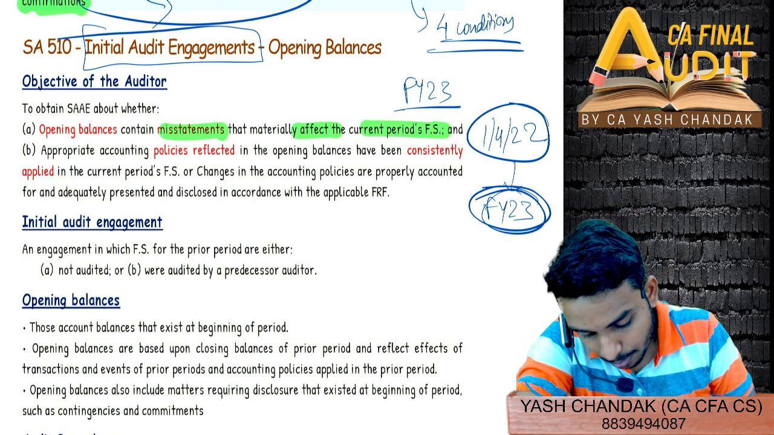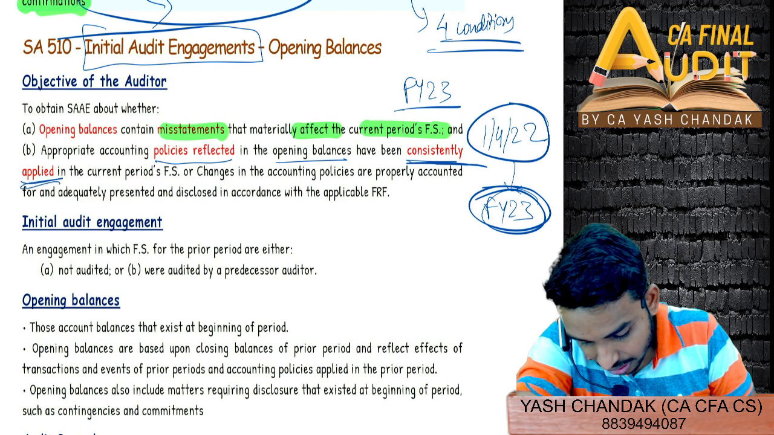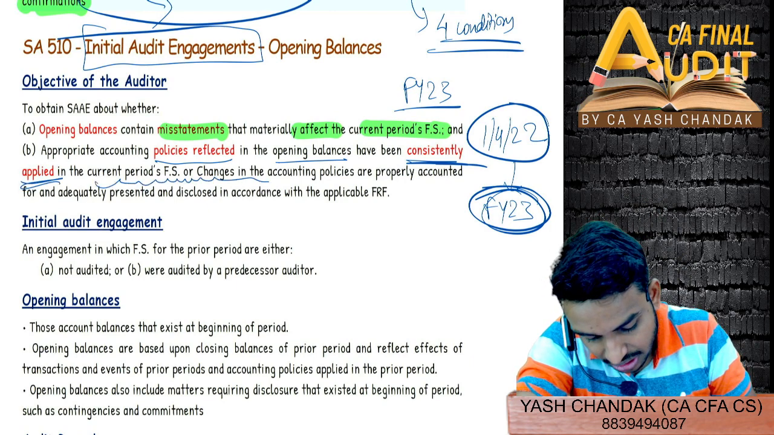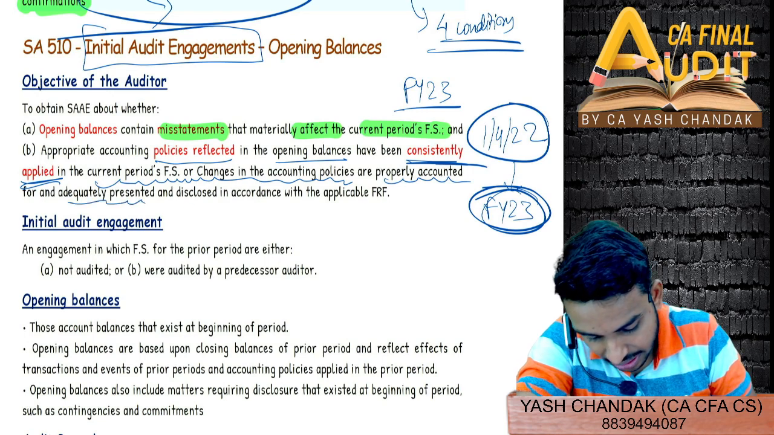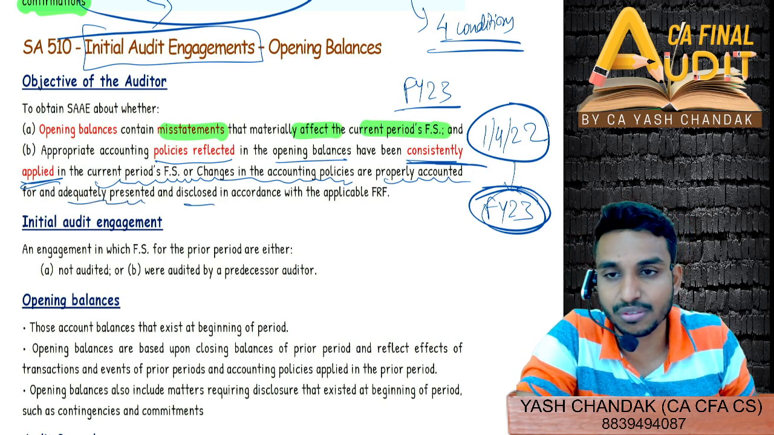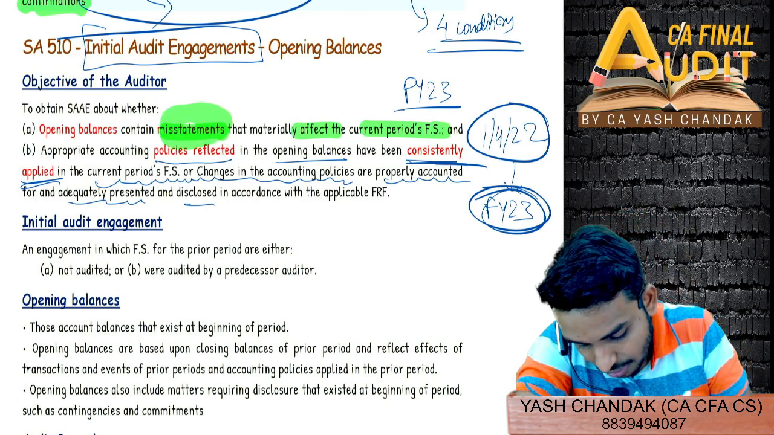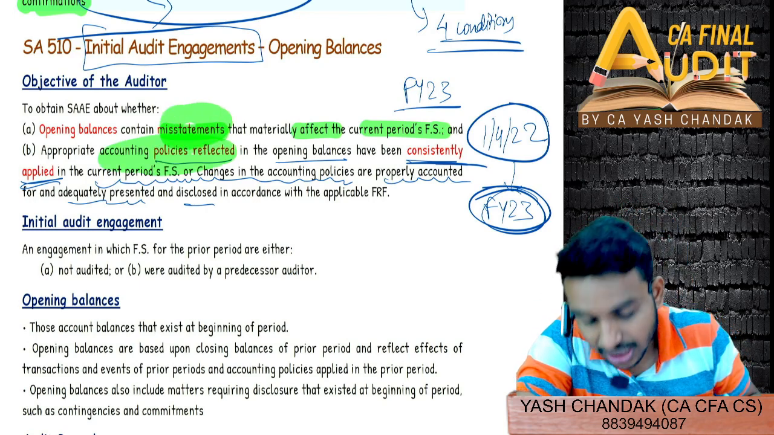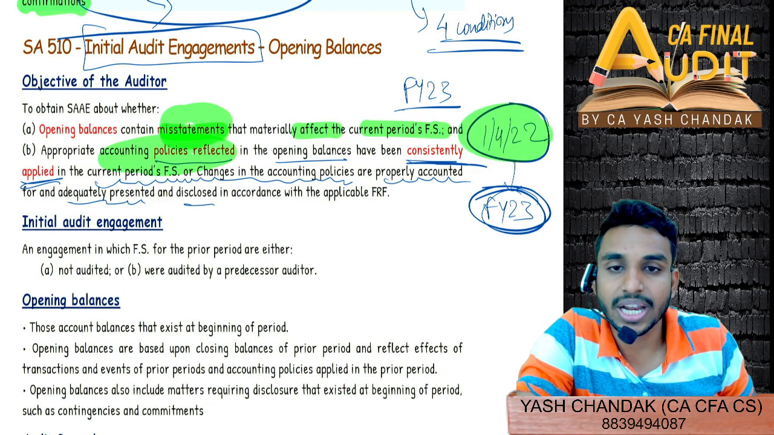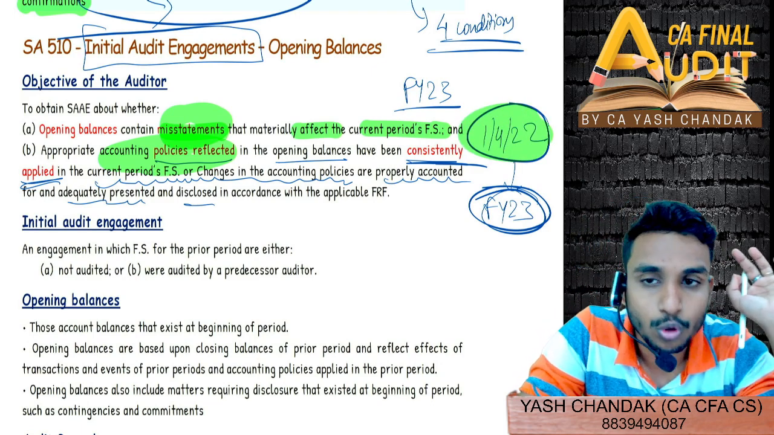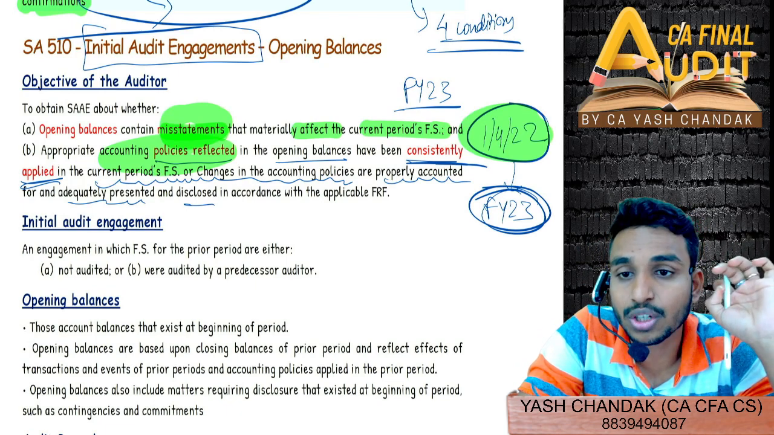Similarly, appropriate accounting policies reflected in the opening balance have to be consistently applied in the current period financial statement, or changes in the accounting policies are properly accounted for and adequately presented and disclosed in accordance with the applicable FRF. So not only do you have to go through for misstatements, your objective is also to see the accounting policy which is being followed in the opening balances, right? So misstatements you have to look for.